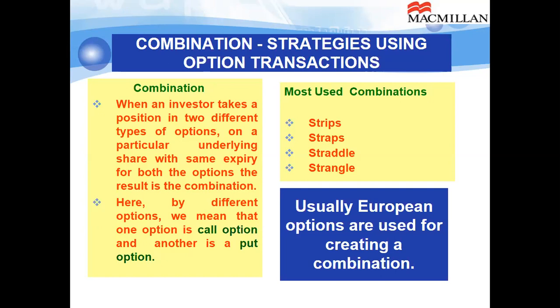If you buy one call option and buy a put option, you will end up having a combination. If you buy one call option and sell a put option, you will end up having a combination. So the idea is you are using two different types of options on the same underlying asset with the same expiry and same exercise price. Now, the most used combinations are strips, straps, straddle, and strangle. Straddle and strangle are the most frequently used combinations to create strategies. And usually European options are used for creating the combination. That is the most common.